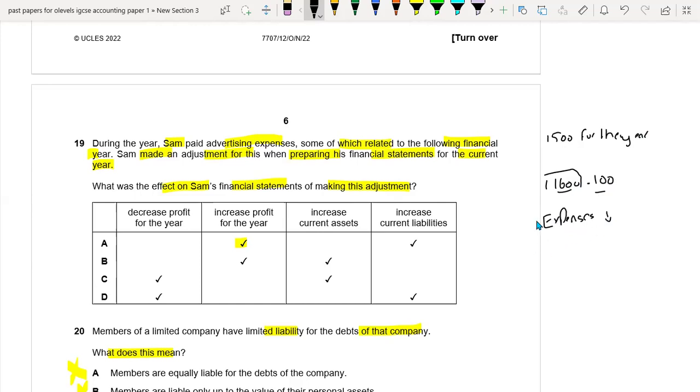So it means that it would increase your profit, and this $100 would be transferred to the current assets because we can claim on this $100, and this is our asset. This is just like a loan which we pay to our advertising agency, and we will be using the services from the advertising agency with the help of this $100 which we paid extra for the next year. So this would be increasing your current assets and increasing your profit. So it means that the B option is the right option.